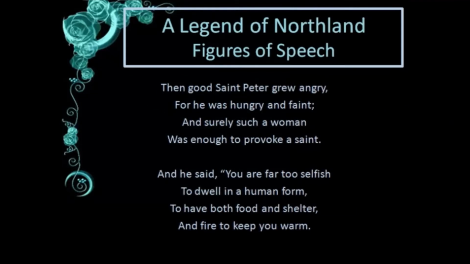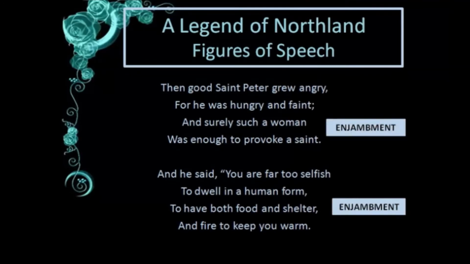And then in the next stanza, do we see any figure of speech? The eleventh and twelfth. "And surely such a woman was enough to provoke a saint." Again, there is no punctuation after the woman, if you see here. So what is that figure of speech called? Yes, enjambment. We have enjambment there. And then here also in double quotations we are talking until the full stop. The whole thing will be enjambment because it is going to be a continuation. If you don't have a full stop, until the full stop it is a single sentence, so we can say this whole four lines is enjambment.